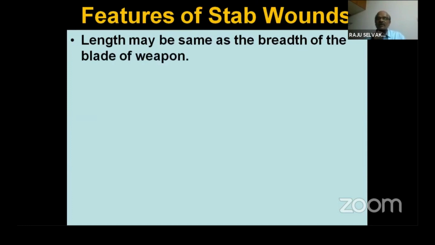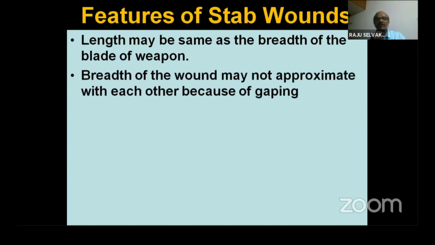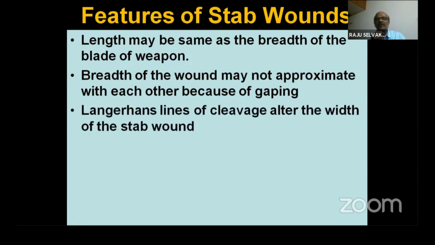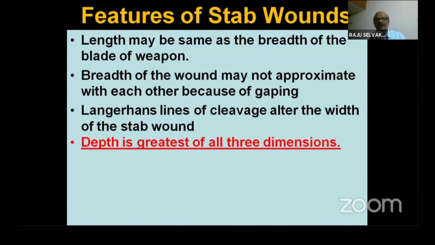What are the features of a stab wound? The length may be the same as the breadth of the blade of the weapon, for example a knife. The breadth of the wound may not approximate with each other because of gapping. If gapping is there, the breadth won't be the size of the weapon. Langer's lines of cleavage alter the width of the stab wound. Next slide, please.